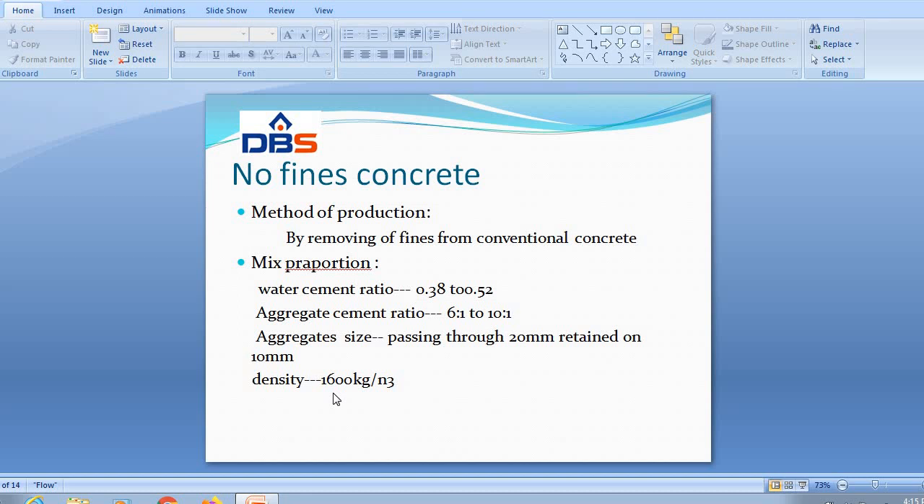For compaction, mechanical compaction and vibratory methods are not required. Simple rodding is sufficient for the full compaction results. And this is about the no fines concrete.